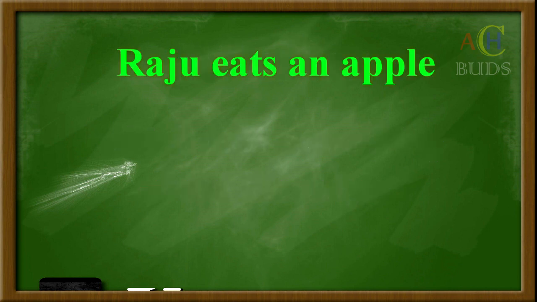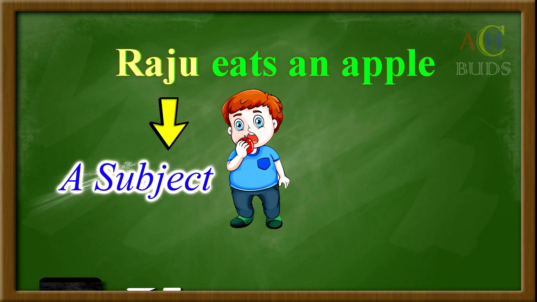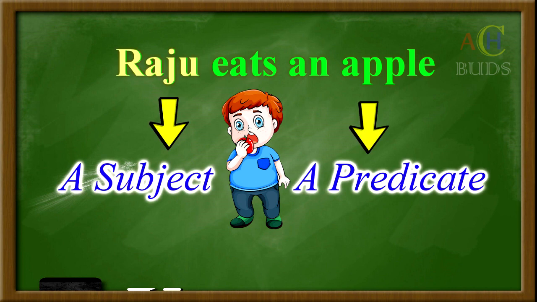In this sentence, Raju eats an apple. Raju is the subject. Eats an apple is the predicate. Raju is about whom we are talking. Eats an apple is which tells something about the subject.